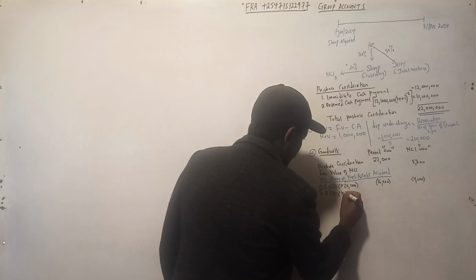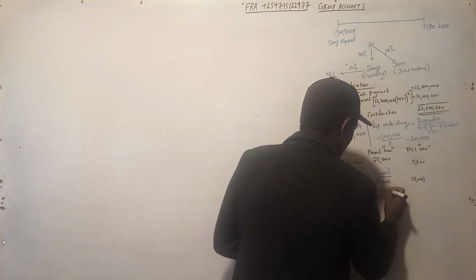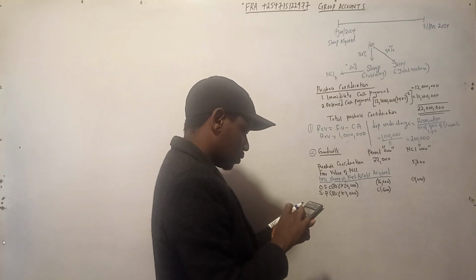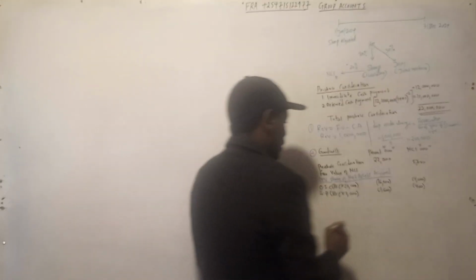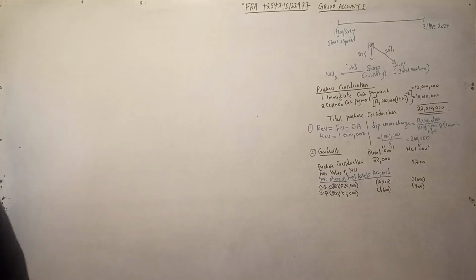We go to the share premium. On the balance sheet, it is 2,000. So 80% of 2,000, that is 0.8 times 2,000, goes to the parent. The other 20% goes to the NCI, so 20% of 2,000 is 400. Now the rest of the items, we need to put them as at the date of acquisition: the retained earnings and the revaluation.